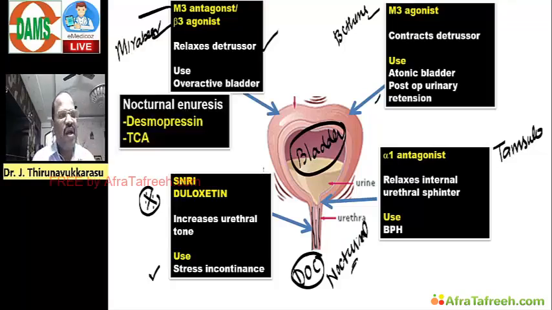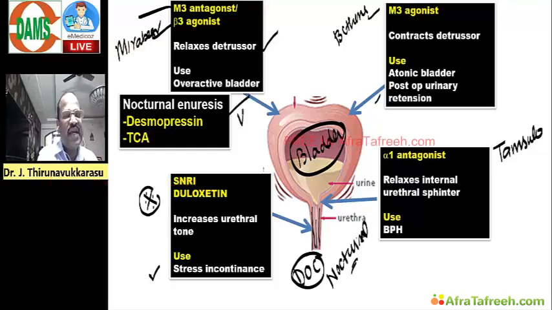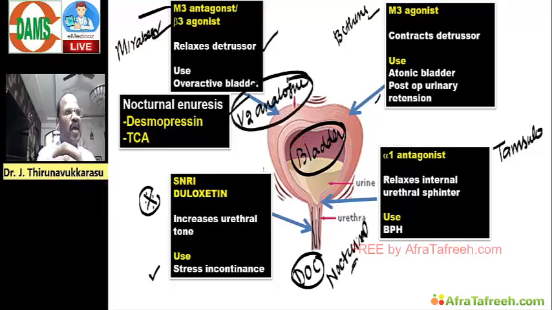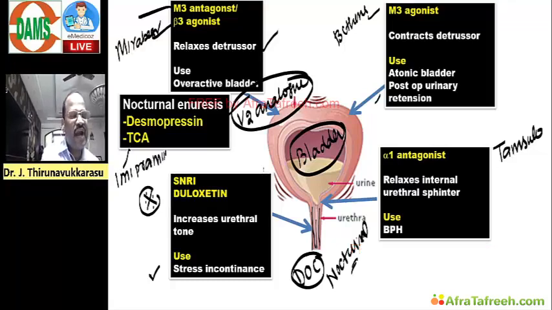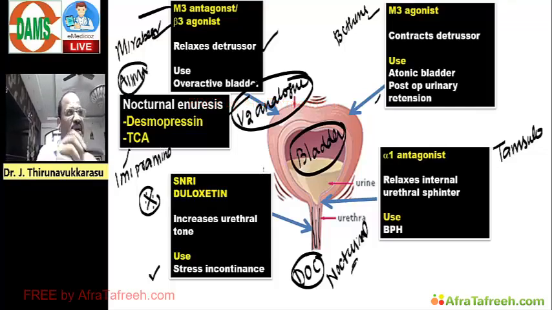That's desmopressin. Desmopressin, a synthetic V2 analog of vasopressin. V2 analog of vasopressin, very important. Also, we can use imipramine, a tricyclic antidepressant having very high anticholinergic action. So that can also be useful. This important question was recently asked in an AIIMS exam, so please remember, it can be repeated in NEET also.